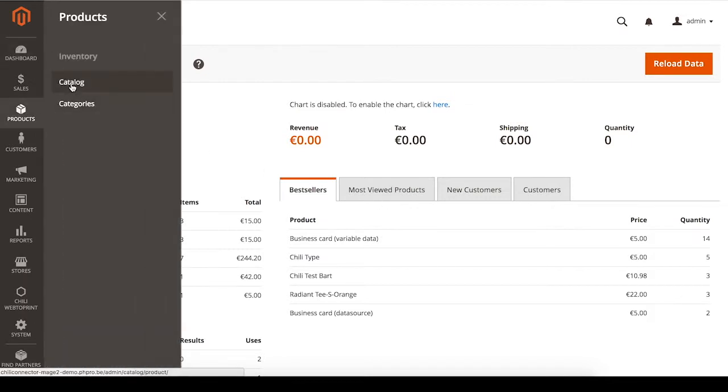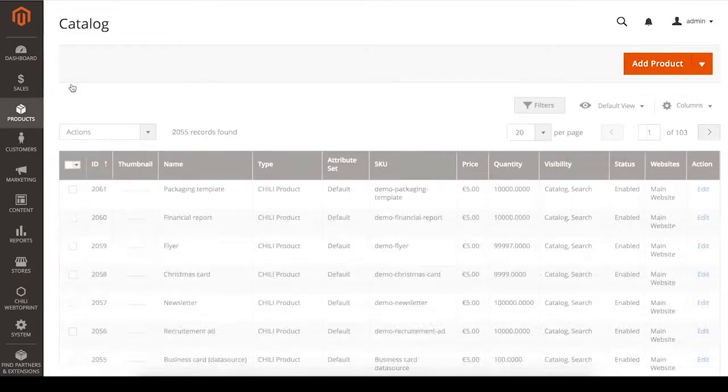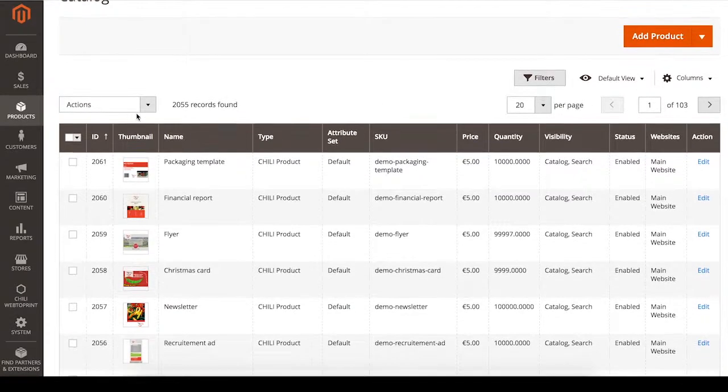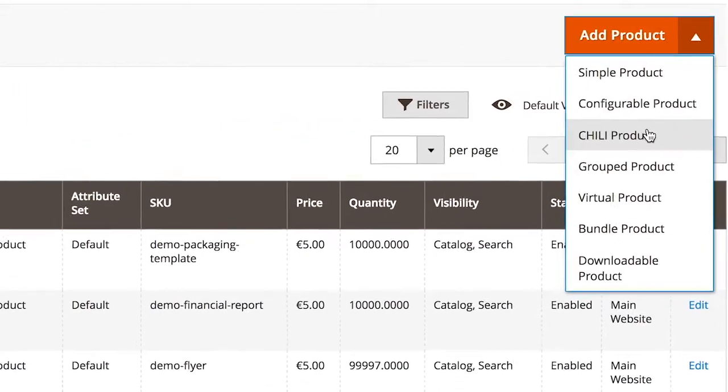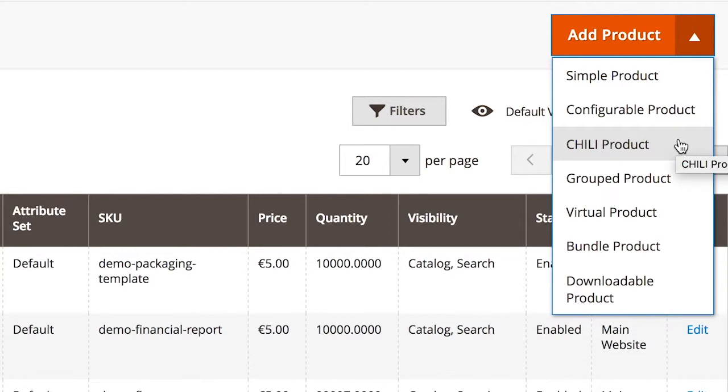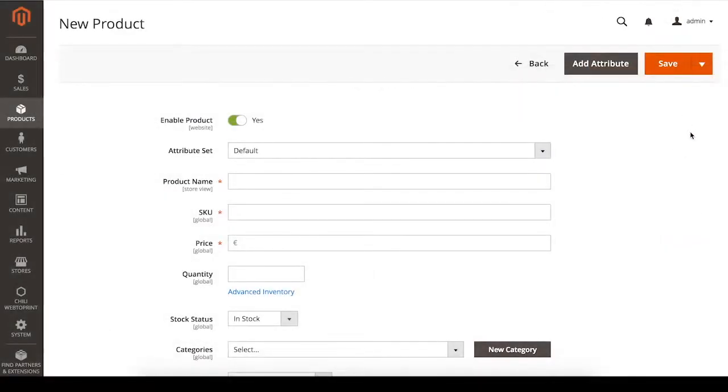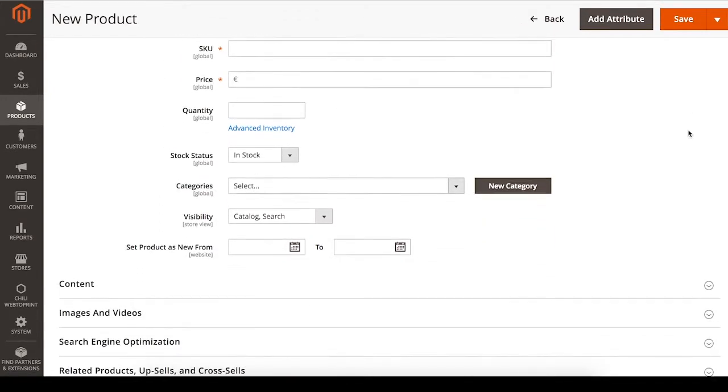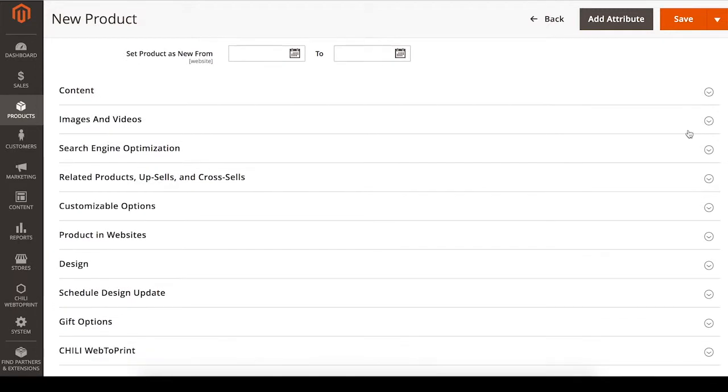If we go to Products and then Catalog, we see a list of all products. By clicking Add Product, you can add a new Chili product. After entering all general product data and scrolling down, you can find the Chili configuration section at the bottom.